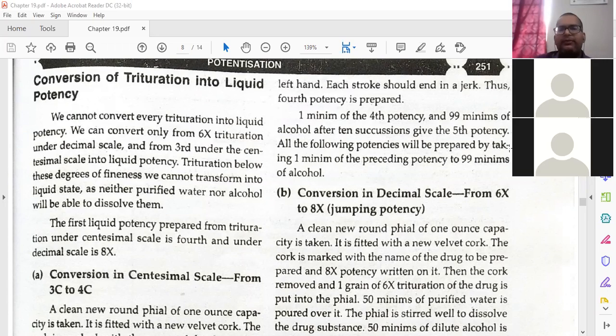Okay, 1 minim. Now here we will not take grain, because it is liquid. That's why we will take 1 minim or 1 drop, and 99 minims of that alcohol, and again we will give 10 downward strokes, and we will get the next potency, that is the fifth potency, and it will go on. Okay, so this is the process of preparing the next liquid potency. So till here everything is clear.